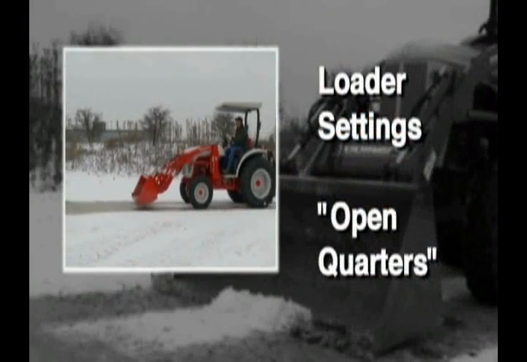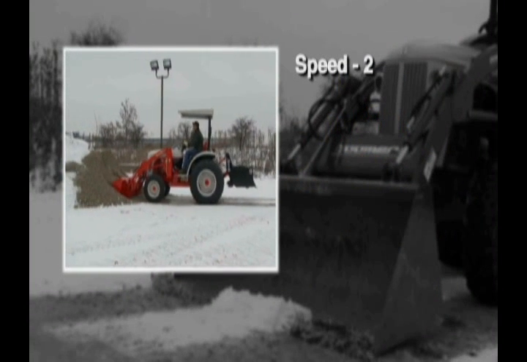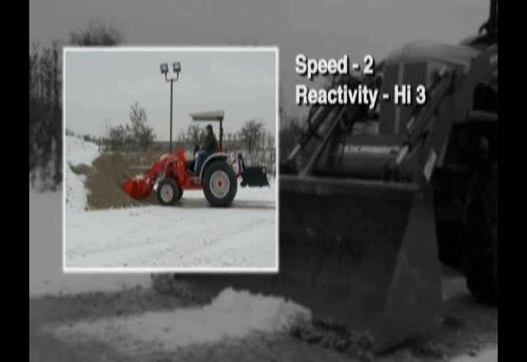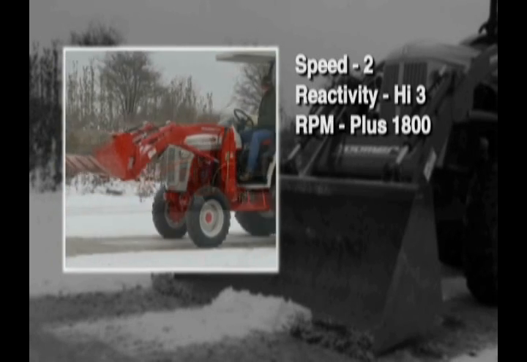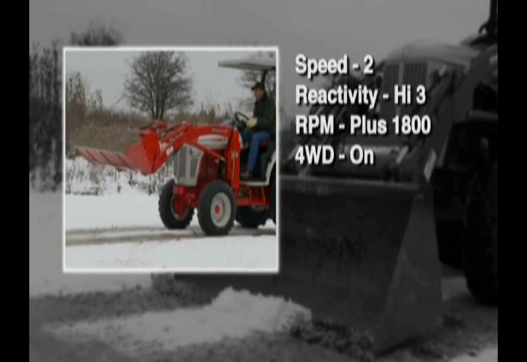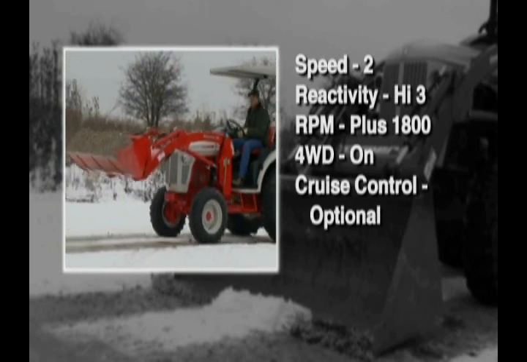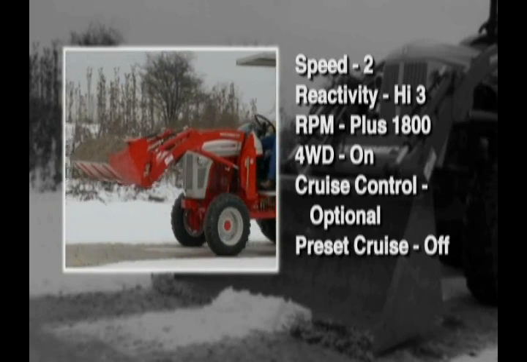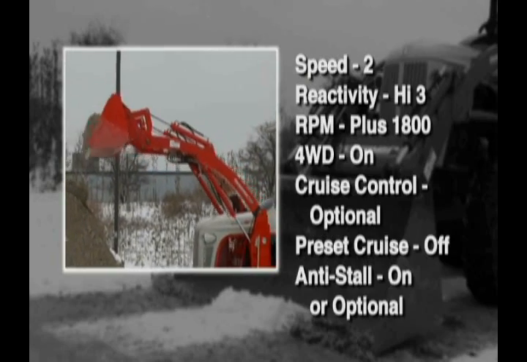The recommended settings for loader work in open quarters are speed setting 2, reactivity high 3, engine RPM greater than 1800, 4-wheel drive on, cruise control optional, preset cruise control off, anti-stall on or optional.